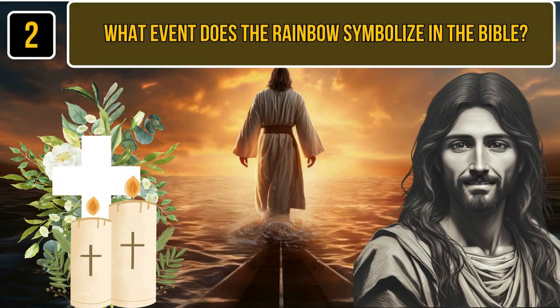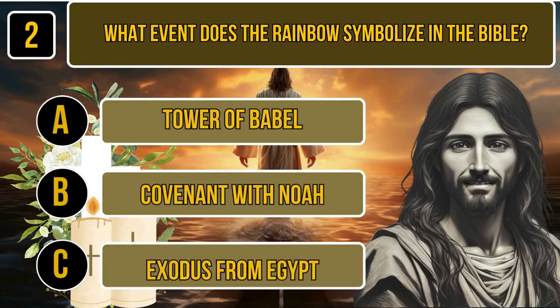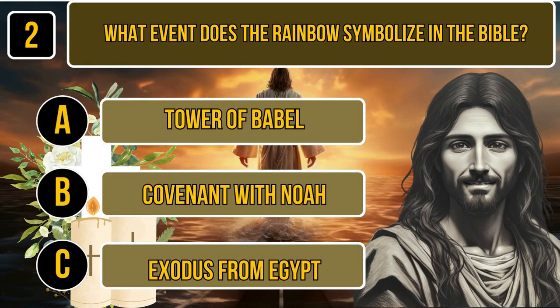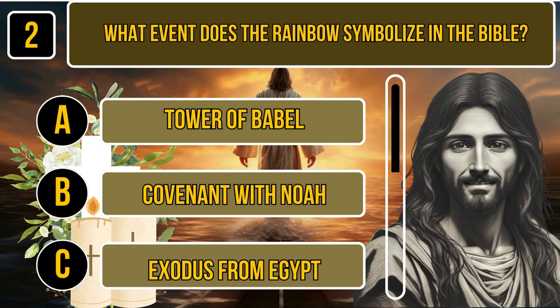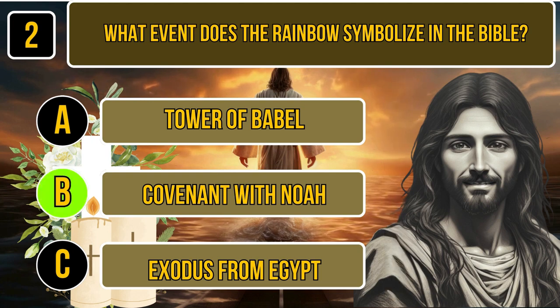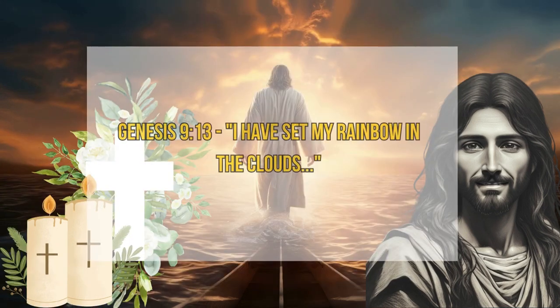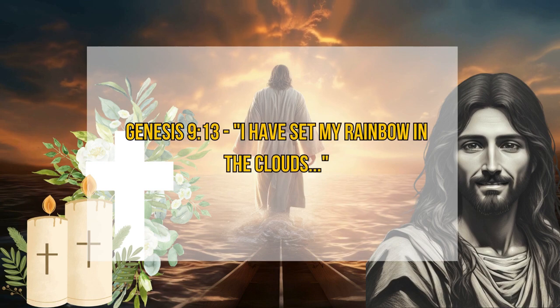Question number 2. What event does the rainbow symbolize in the Bible? A. Covenant with Noah. B. Tower of Babel. C. Exodus from Egypt. Time for thinking. The correct answer is Covenant with Noah. Genesis 9:13. I have set my rainbow in the clouds.